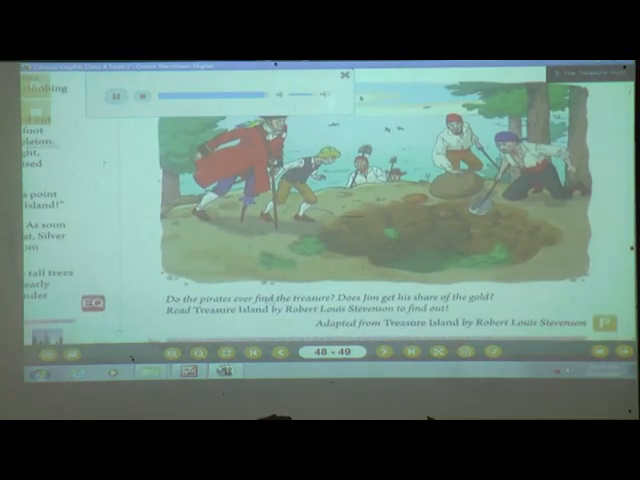Do the pirates ever find the treasure? Does Jim get his share of the gold? Read Treasure Island by Robert Louis Stevenson to find out.